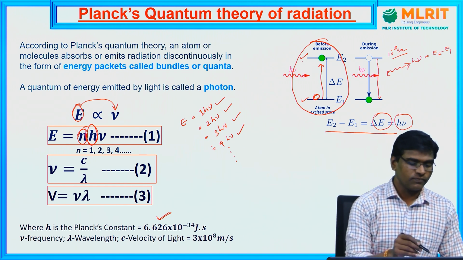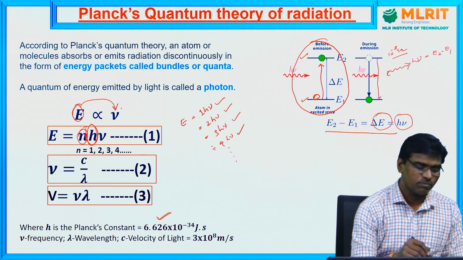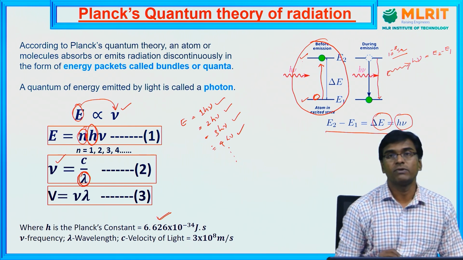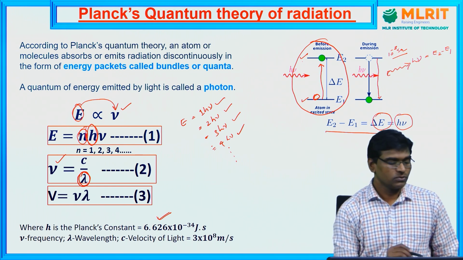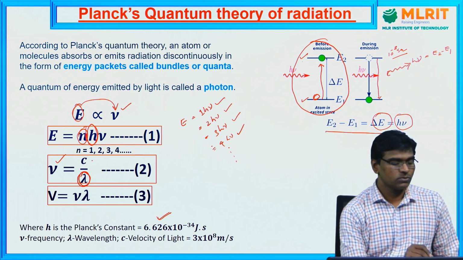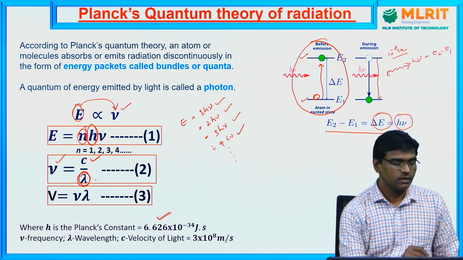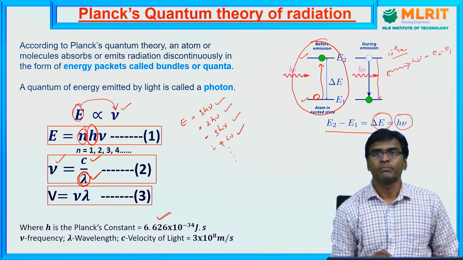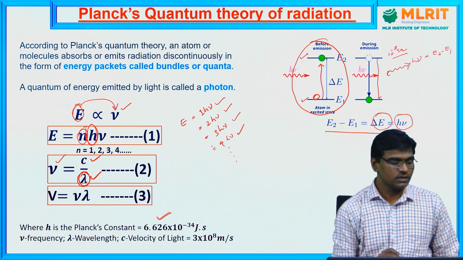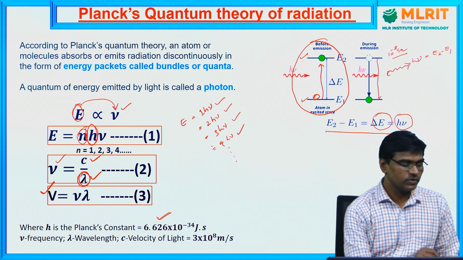Now the energy of the photon is directly proportional to frequency, right? The frequency of the photon is inversely proportional to the wavelength, so nu is proportional to c by lambda, where c is the velocity of light and lambda is the wavelength of the light. If you know the wavelength and frequency, we can also calculate the velocity of light.